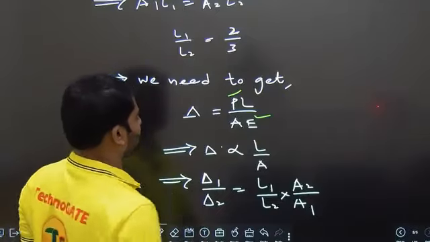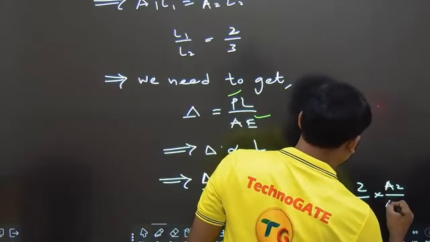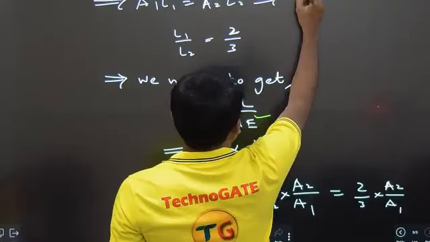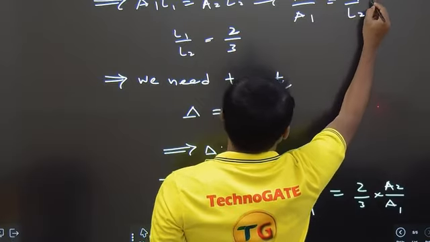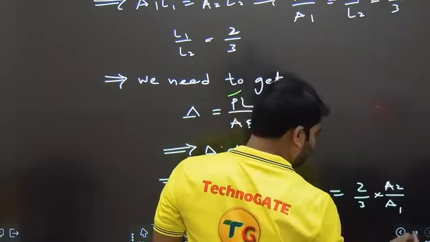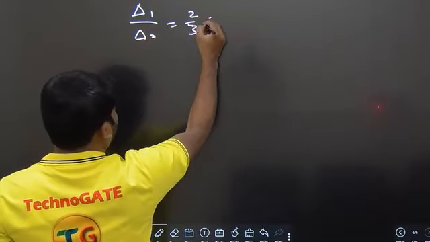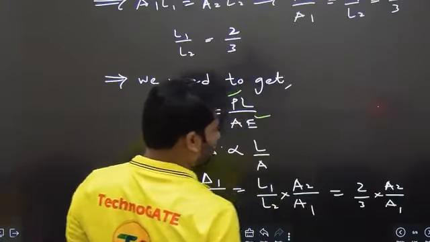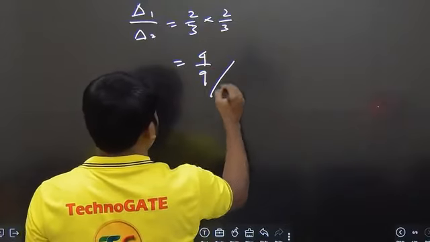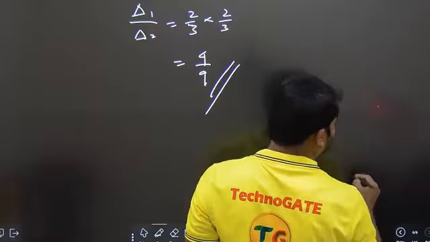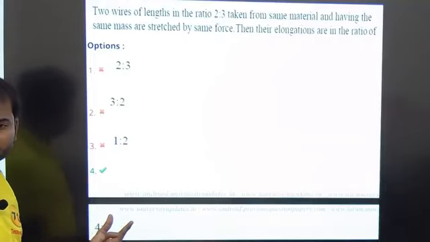So let us use these equations. L1 by L2 is already known, which is 2/3. We need to substitute A2 by A1 as well. From this we can write A2 by A1 is equal to L1 by L2, which is nothing but 2 by 3. So delta 1 by delta 2 is equal to 2 by 3 into 2 by 3. Let us check this: 2 by 3 into A2 by A1 is 2 by 3. So we are getting this value as 4 by 9. The ratio of the elongations is 4 by 9, which is the fourth option. So the fourth option is right.